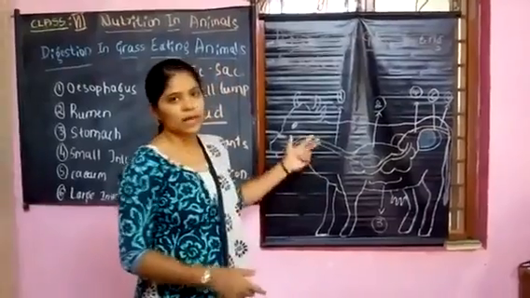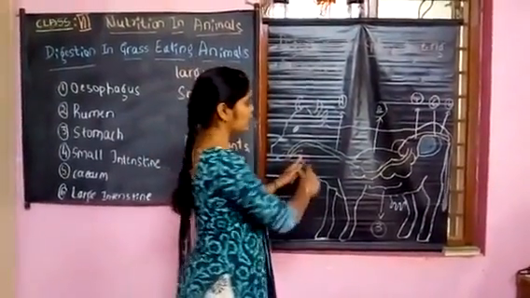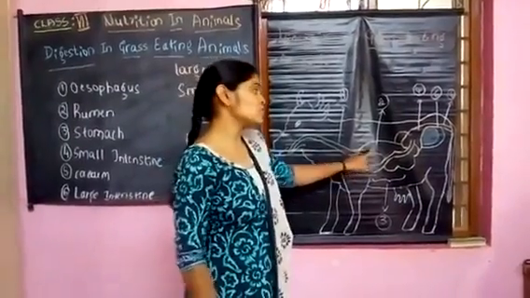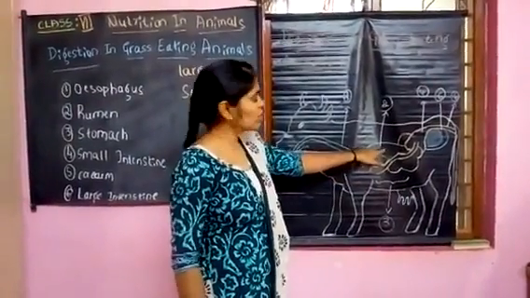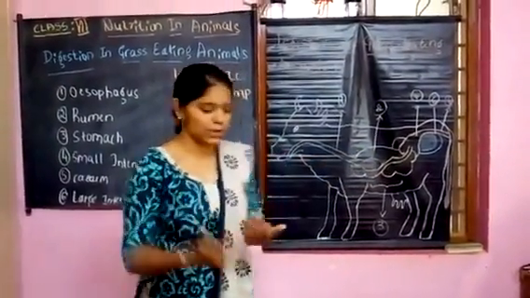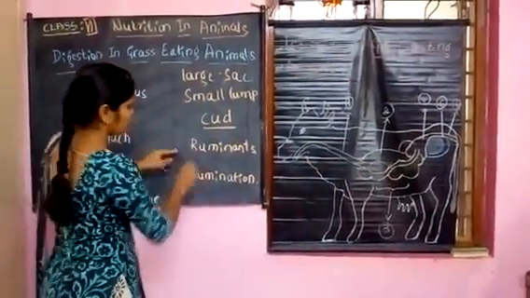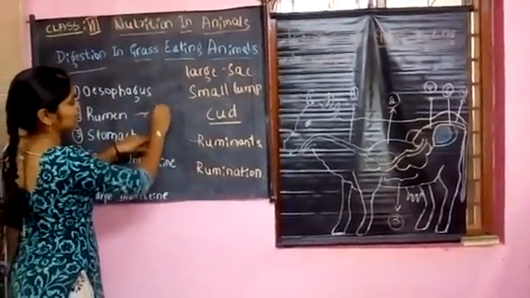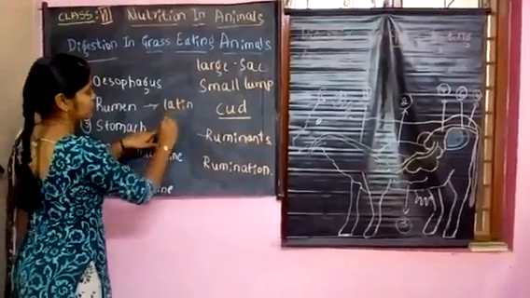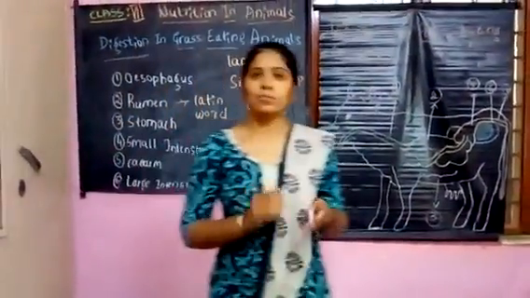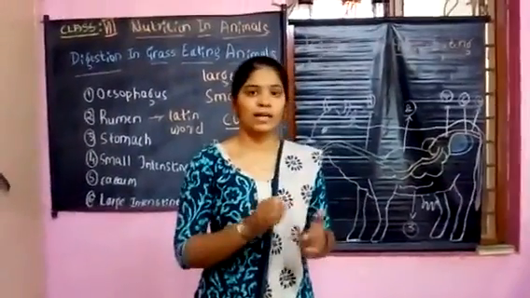In grass-eating animals also, the food enters the esophagus and then it is stored in one part called the rumen. Rumen is a Latin word, and it means chew it over again and again.